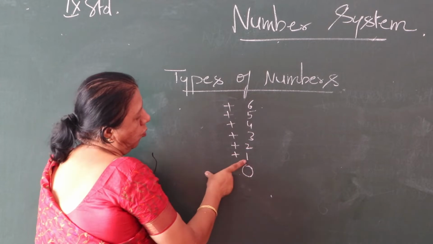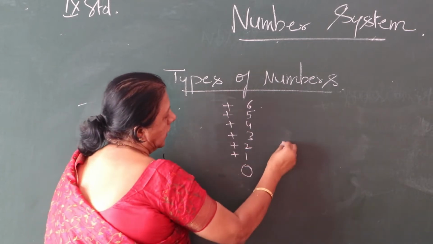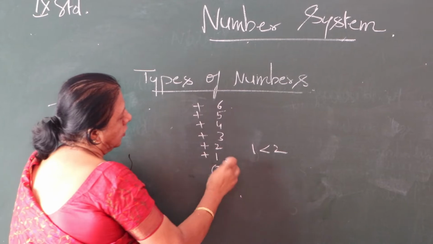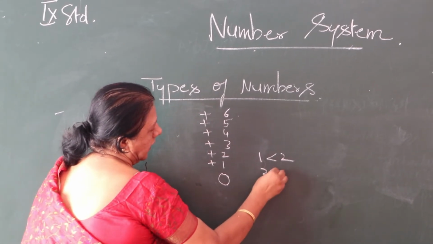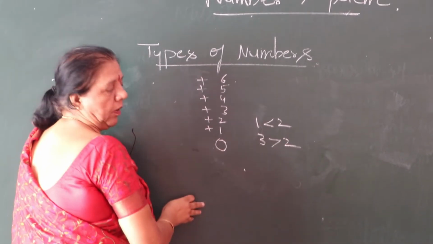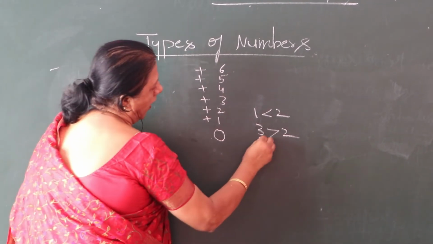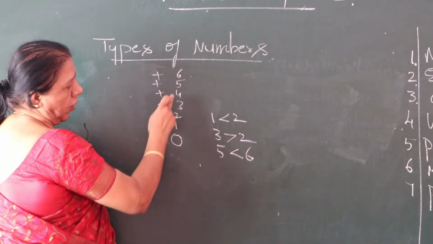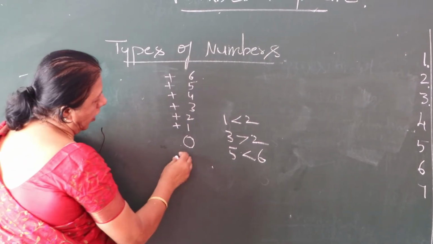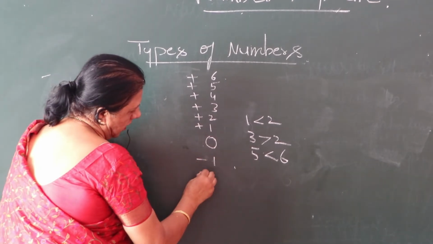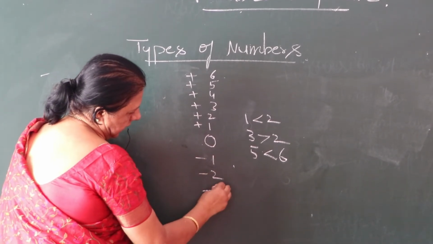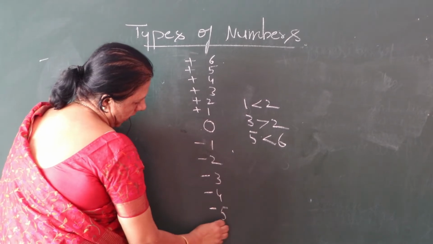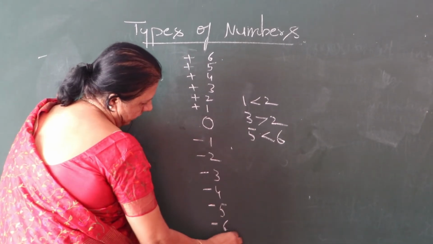Compared to 2, 1 is lesser. 3 is greater than 2. 5 is lesser than 6. Following, go for negative: minus 1, minus 2, minus 3, minus 4, minus 5, minus 6, minus 7.